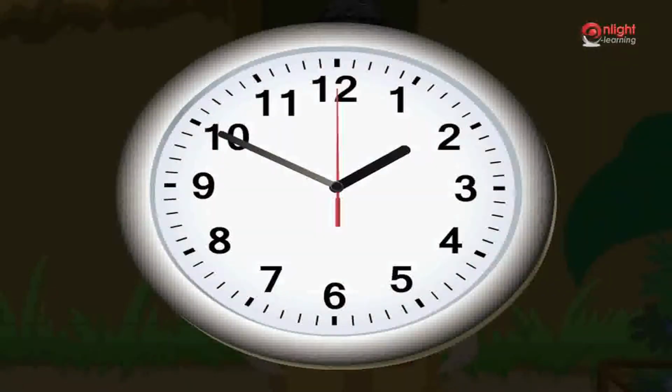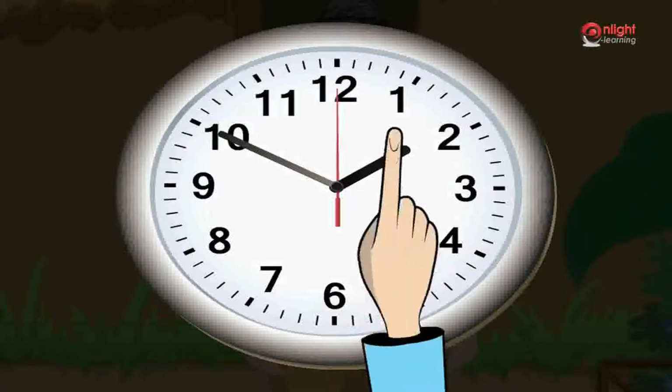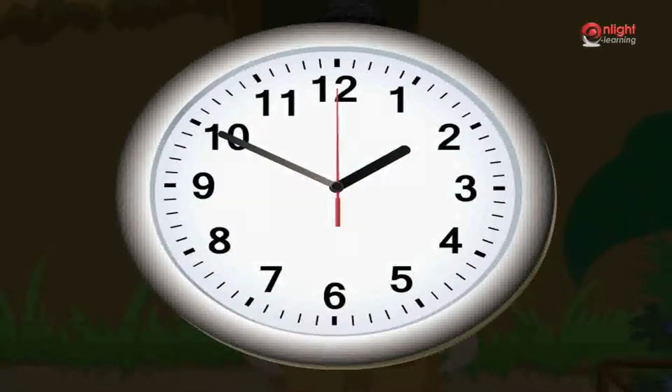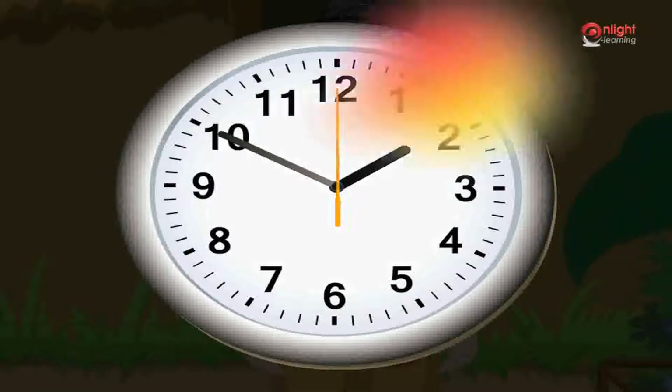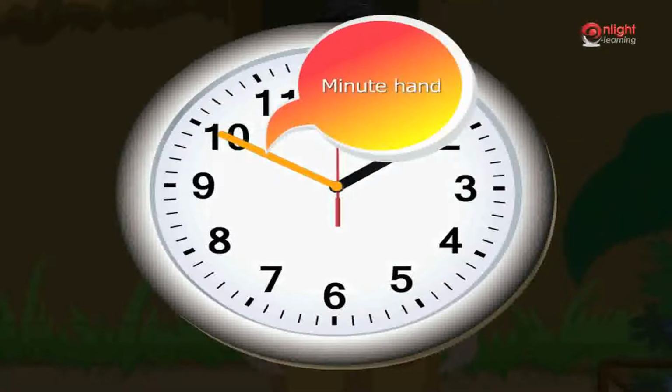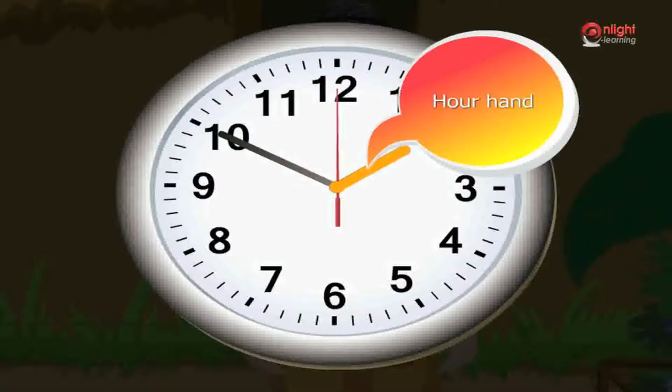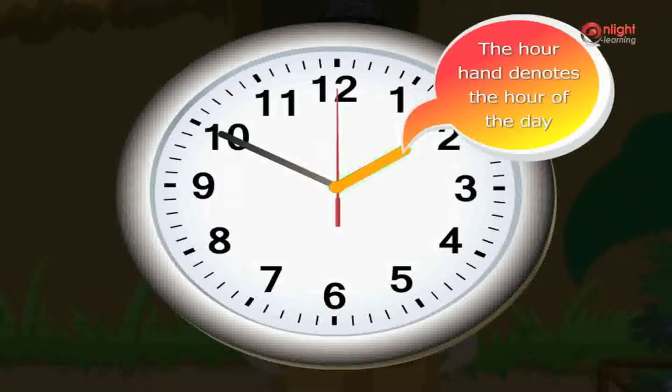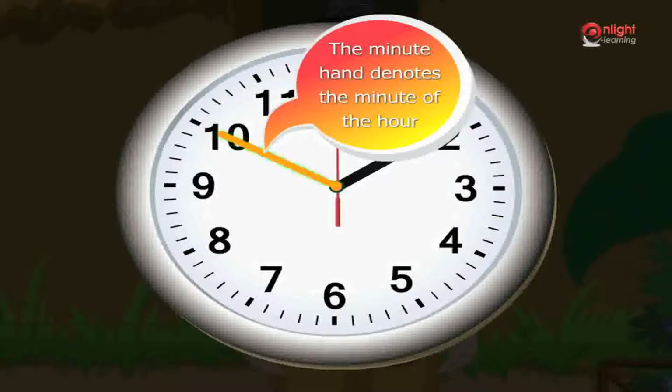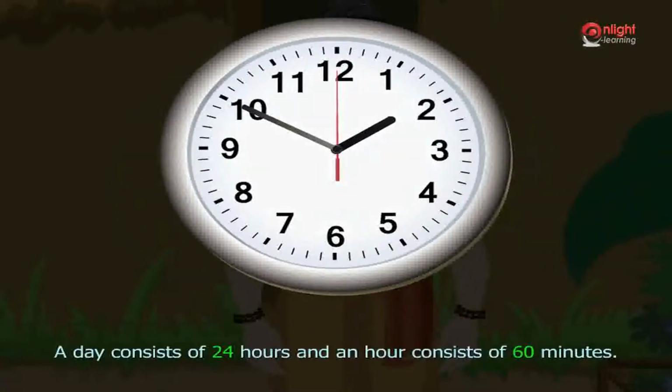A watch in general consists of numbers written from 1 to 12 on it. It also consists of 3 hands, mainly the second hand, the minute hand and the hour hand. The hour hand denotes the hour of the day and the minute hand denotes the minute of the hour. A day consists of 24 hours and an hour consists of 60 minutes. So how does 24 hours and 60 minutes fit into a watch showing only 12 numbers? Let us learn about this in the following slides.